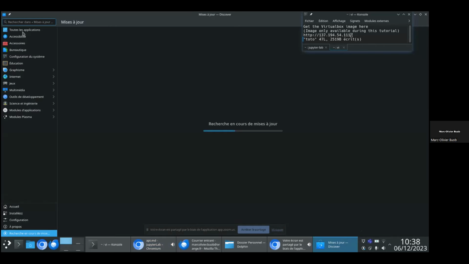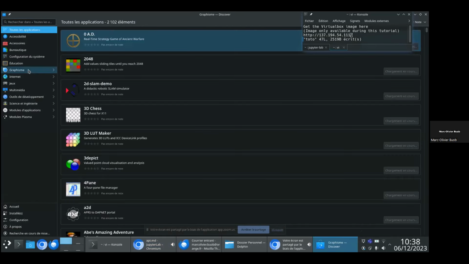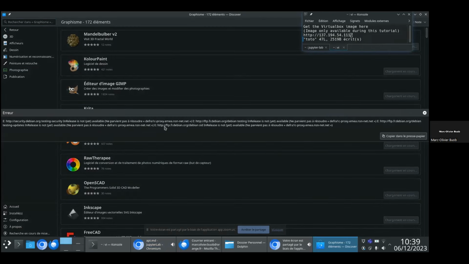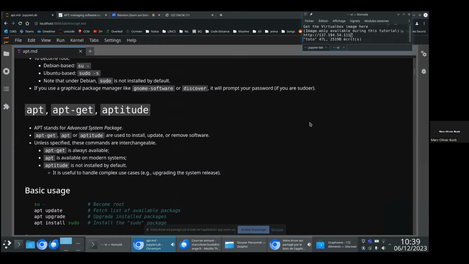In Discover, you have the same kind of stuff you would have on your Android or iPhone devices. Here I have a proxy issue. Of course, the graphical interface is very easy to use. We won't focus on this.